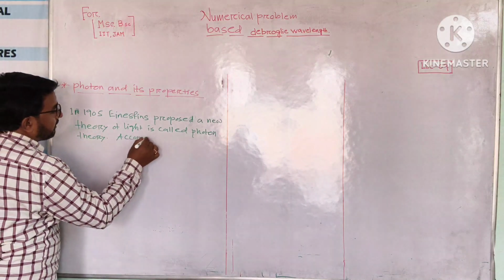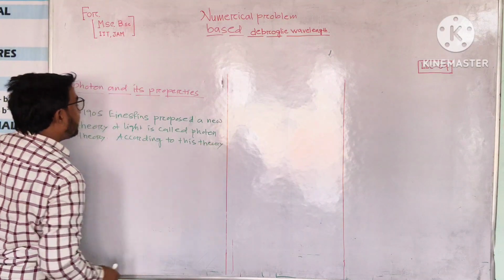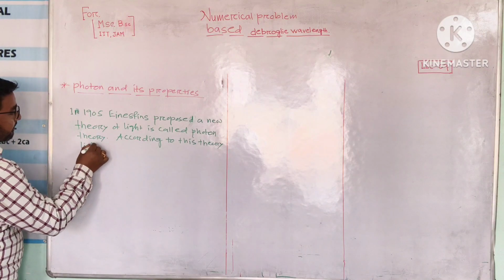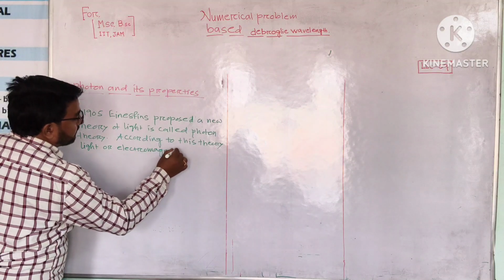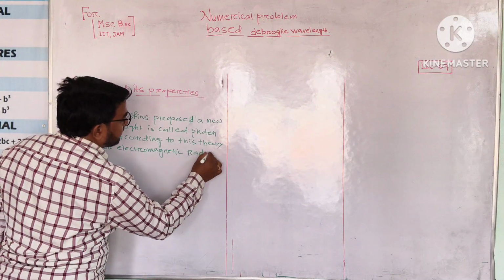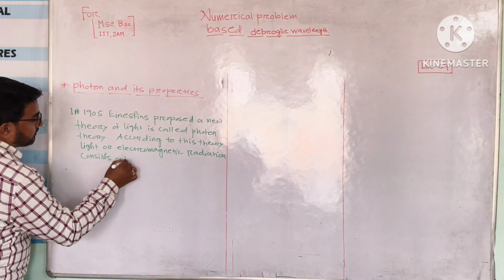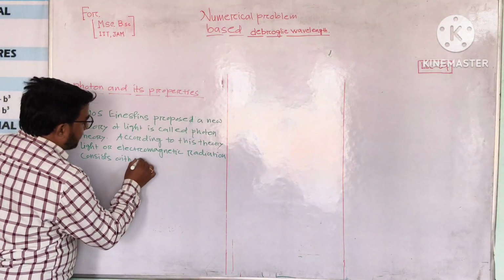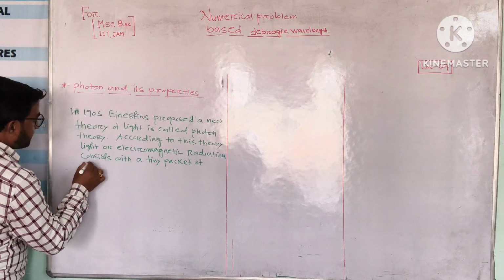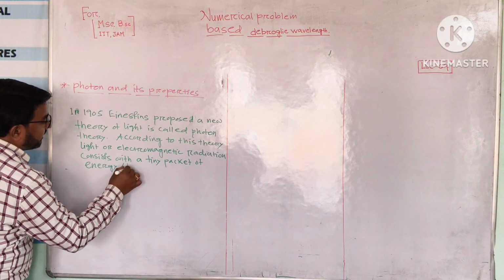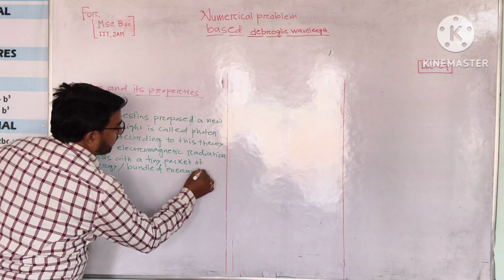According to this theory, light or electromagnetic radiation consists of a tiny packet of energy or bundle of energy, called a photon.